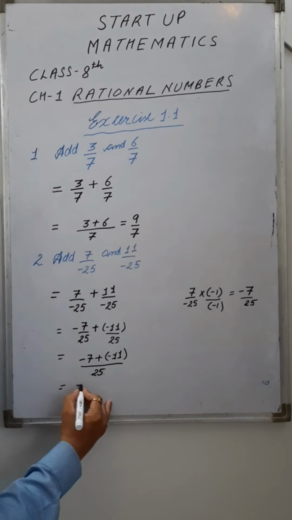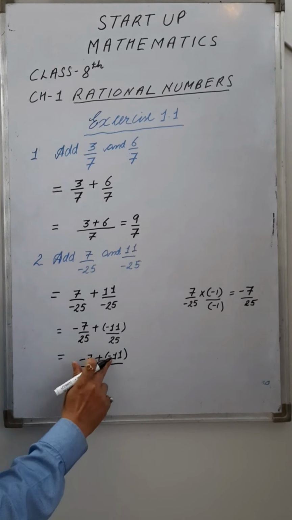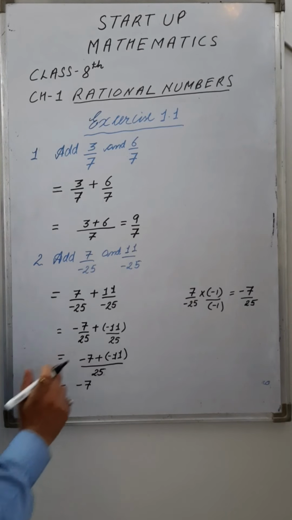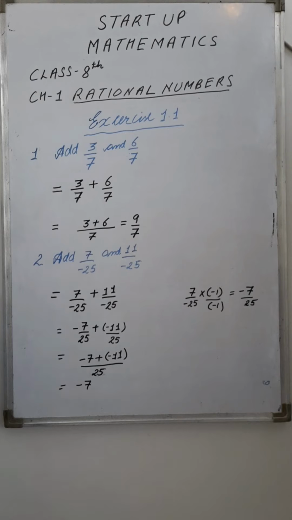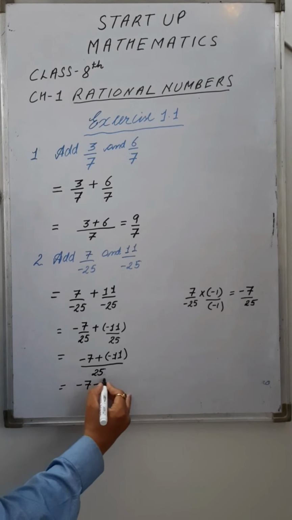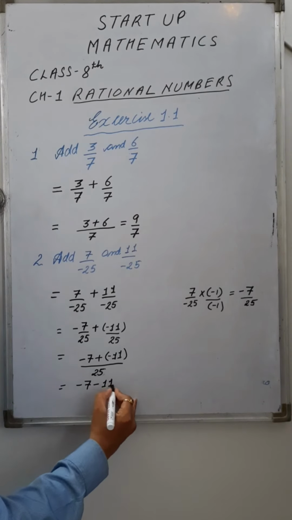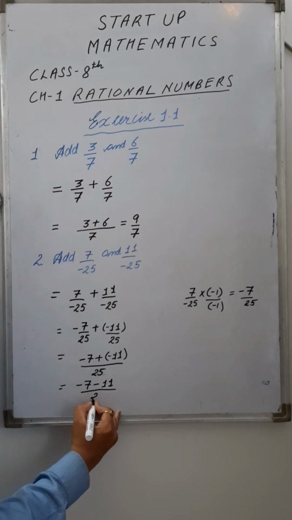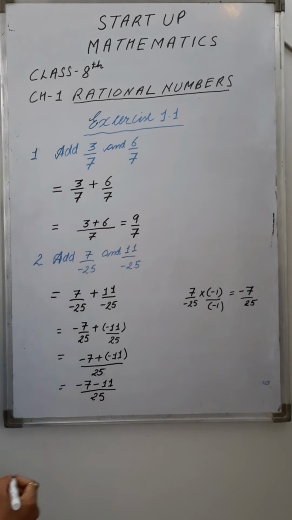Further solve it. Here is sign plus, here is sign minus, so plus minus minus 11 upon 25, right?